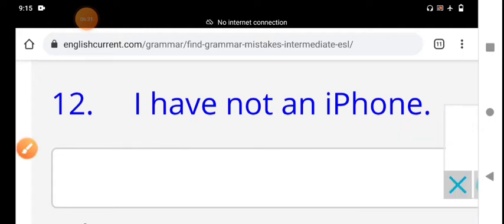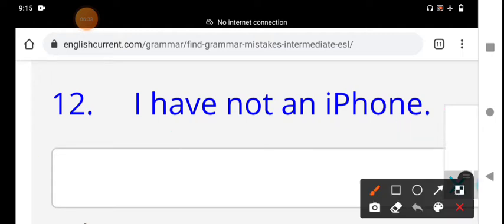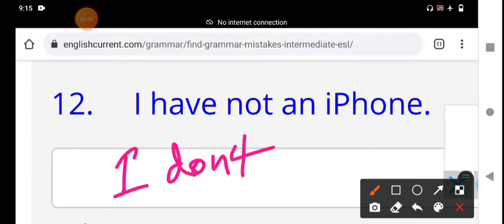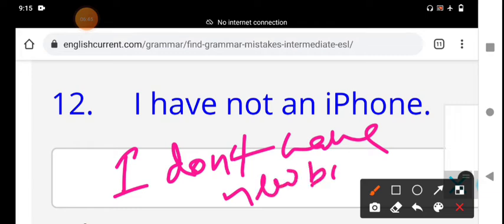If you write the same one as a negative sentence: I don't have a new bike. In simple present tense, we use do plus V1, so don't have. I don't have a new bike. The right answer is: I don't have an iPhone.